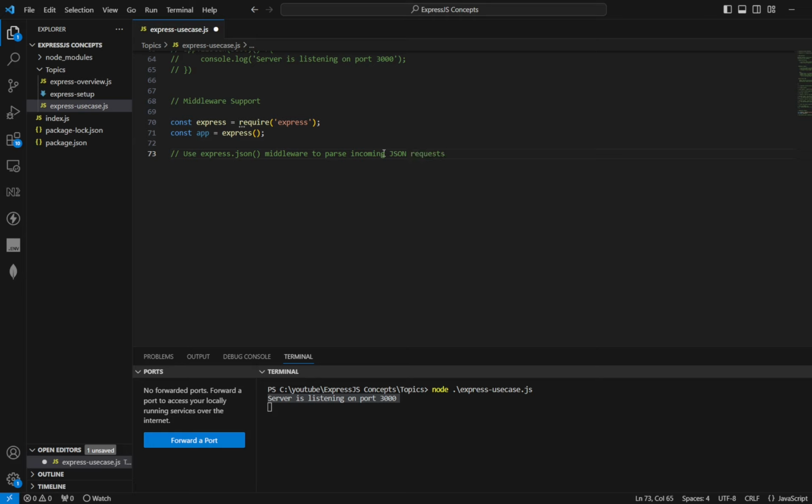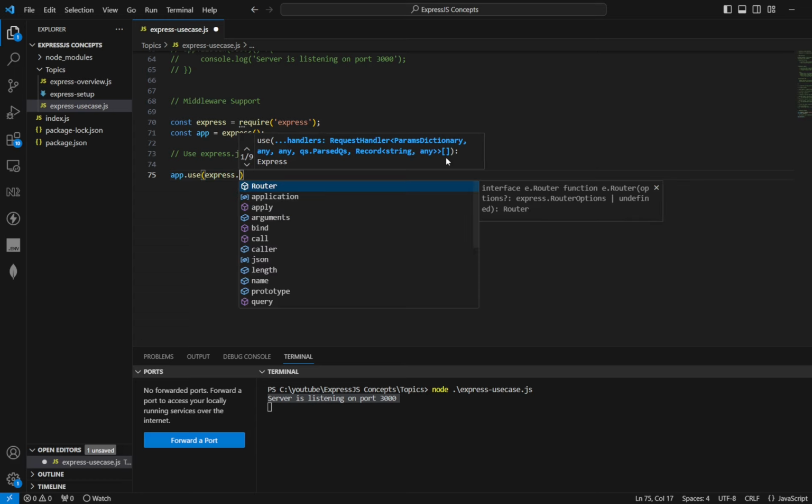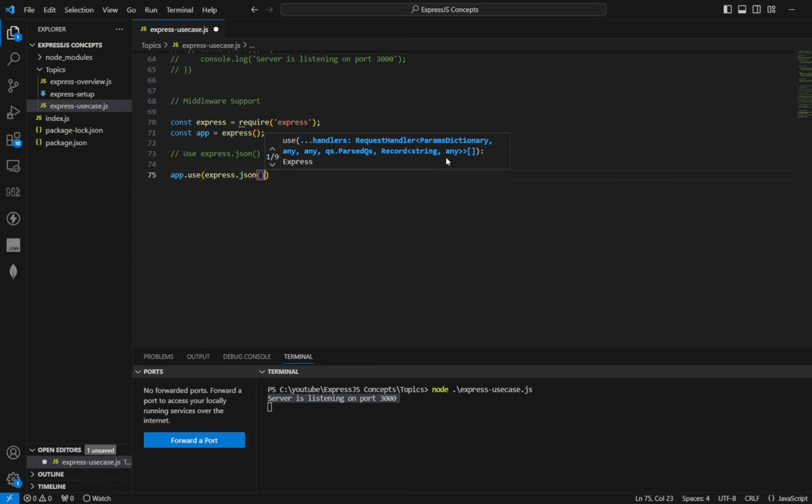Why do we use parse? Because the data we get from APIs is in string form, so we need to parse it so that we can use that data inside our code. This is the syntax of middleware: to use middleware, app.use(express.json()). This express.json middleware is used to parse incoming JSON requests. Now let's see how we use it in our routes.